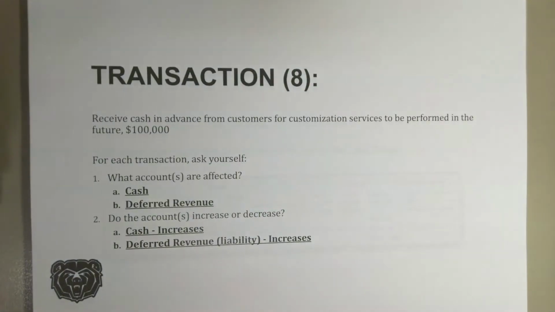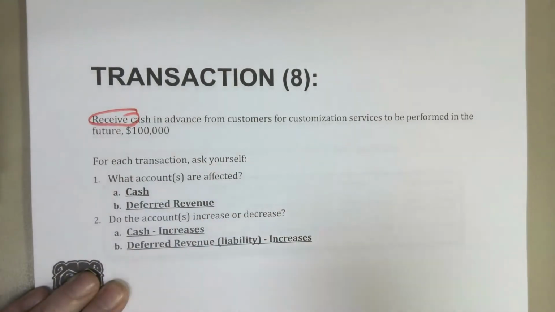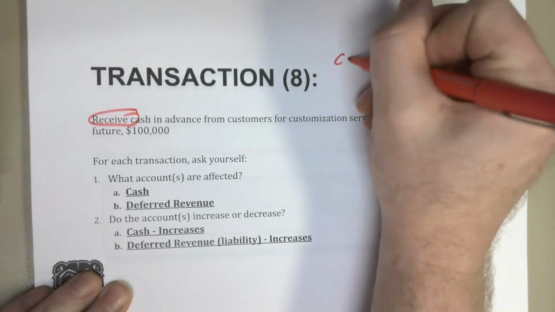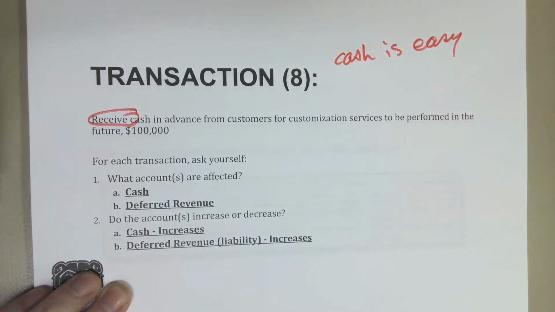So transaction 8 is fairly straightforward, right? But be warned, we do have that deferred revenue account here, so we've got to be a little careful. Okay, so let's talk about this. We receive cash, easy, easy. We like to see that, right? Cash is easy. We like to see cash transactions, okay?